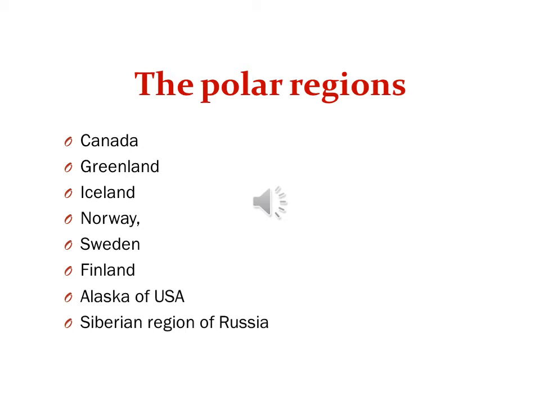Which are the countries that are lying under the polar regions? I have given the list here: Canada, Greenland, Iceland, Norway, Sweden, Finland, one part of USA, that is Alaska of USA, and the Siberian region of Russia. These are the regions which have polar conditions, means very cold conditions there. The climate is very cold there.